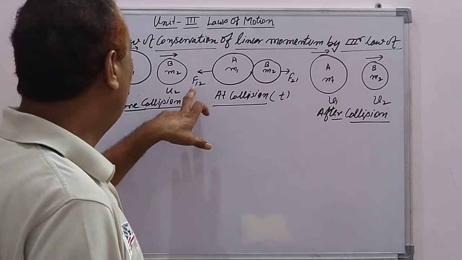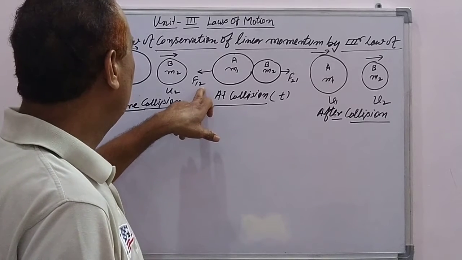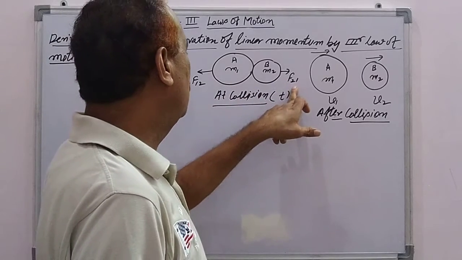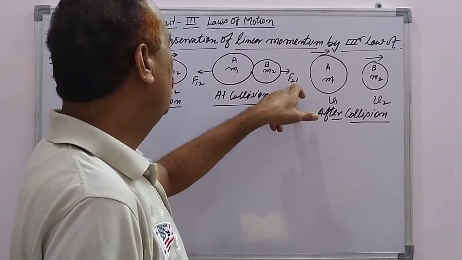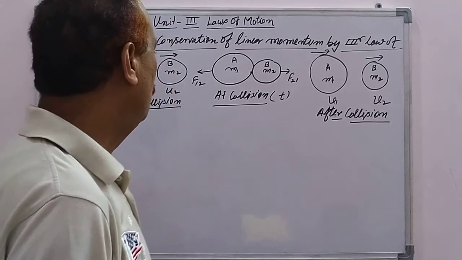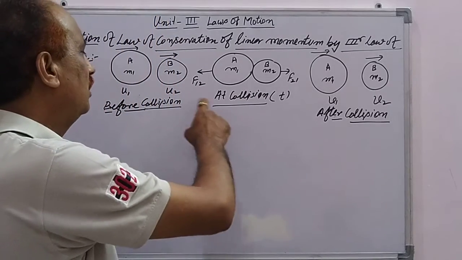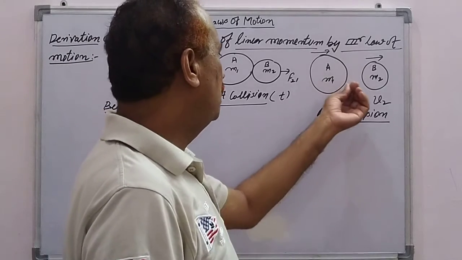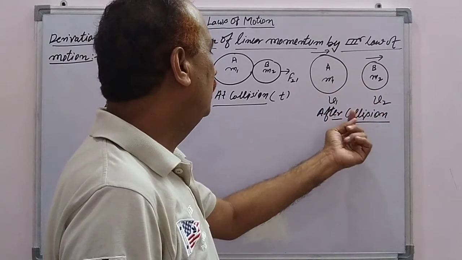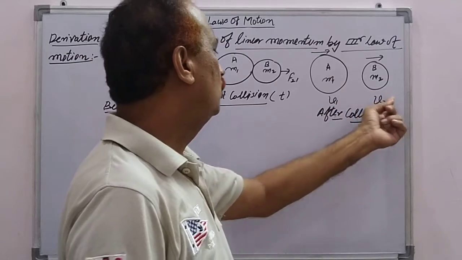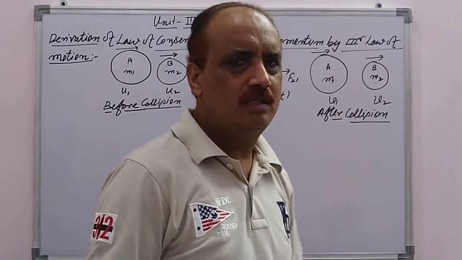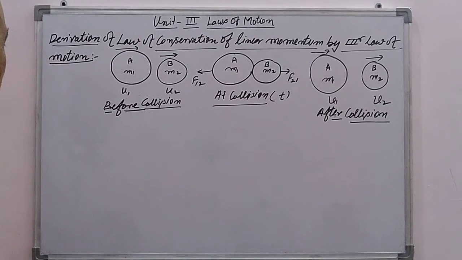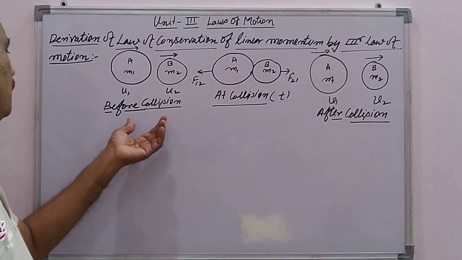So the force acting on the body A by the body B is equal to F1 2. Similarly, the force acting by the body 1 on the body 2 is F2 1. These two forces are shown in the diagram at the time of collision, and after that these bodies move again with their final velocities v1 and v2 respectively along a straight line. So this is the consideration, and the mathematical part we have to start from here.